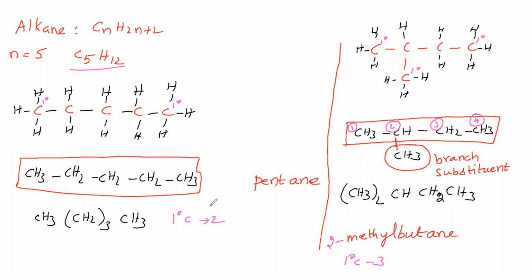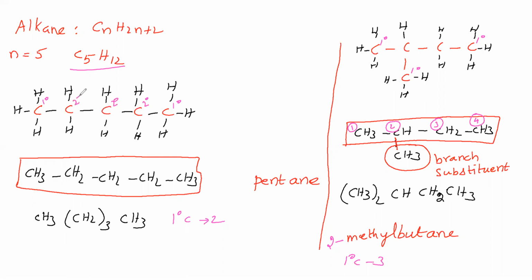Next we will see secondary carbon. Now this carbon is directly bonded with one carbon on the right side and one carbon on the left side, therefore we call it a secondary carbon. This carbon is also directly bonded with one carbon on the right and one on the left, therefore it is a secondary carbon.